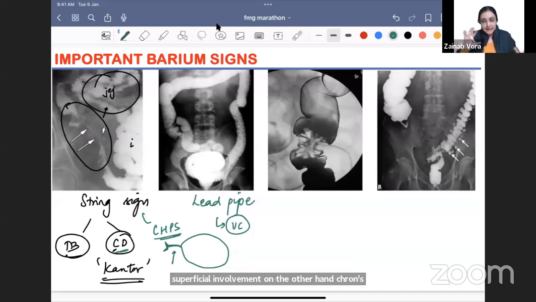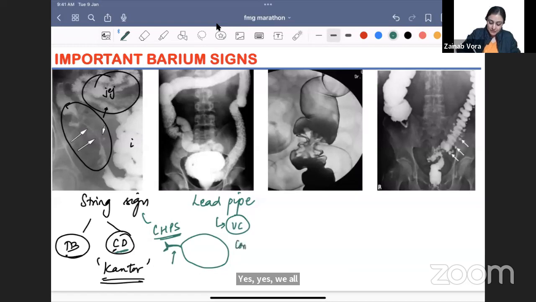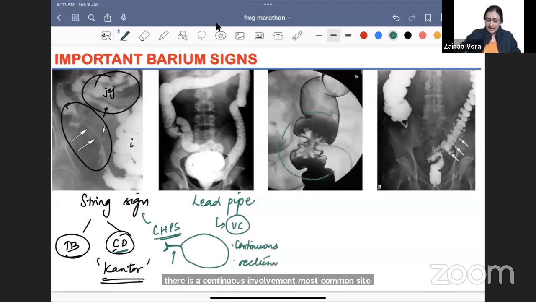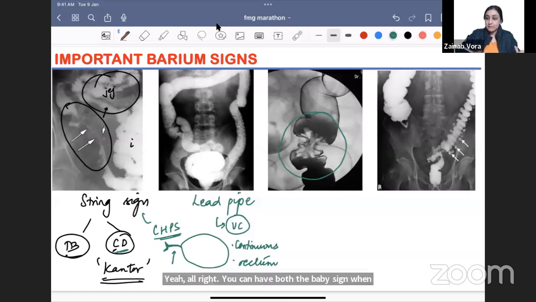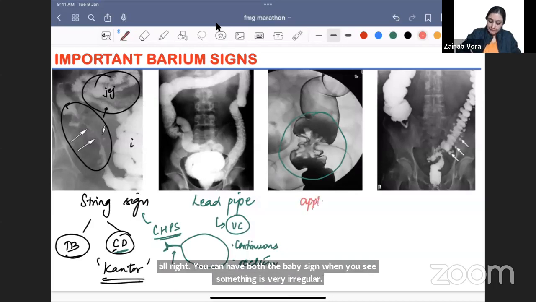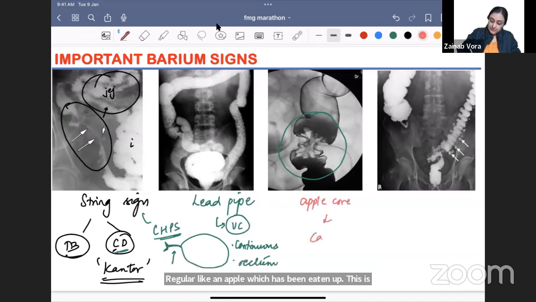Yes, you remember all this. Crohn's versus ulcerative colitis. So lead pipe is going to be ulcerative colitis, where there is a continuous involvement. Most common site is rectum. Yeah. All right. What is this? A very baby sign. When you see something is very irregular, like an apple which has been eaten up, this is the apple core sign that we see in a malignancy. Anything irregular like this has to be malignancy. Apple core, CA colon.